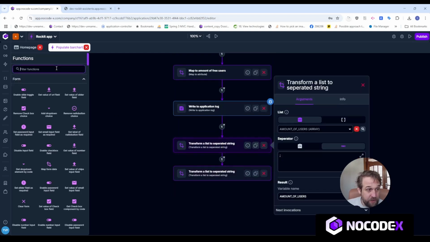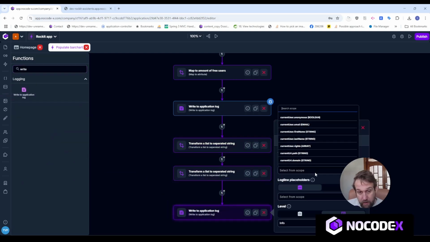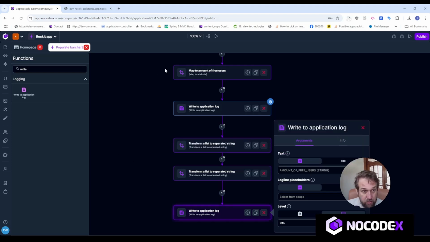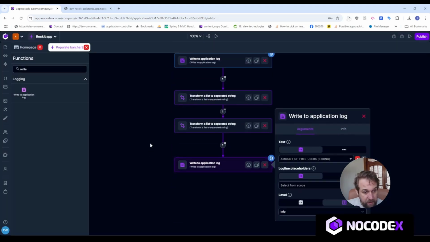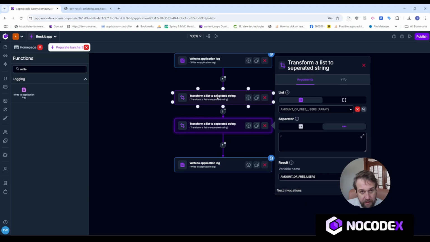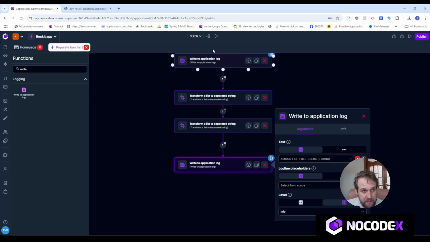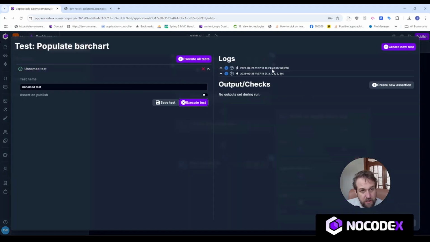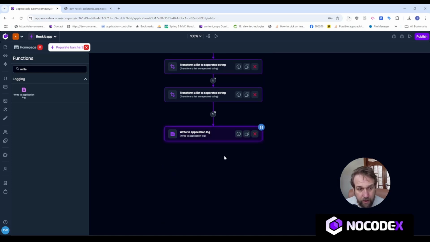So now let's check and see if that worked by writing another line in the application log. So let's execute this. And as you can see, it is empty at the moment. I'm just going to check if everything is okay. There it is, amount of free users like that. And let's try to execute this again. And now I have a semicolon separated string of values for the amount of free users and for the amount of users. So let's now add this to our bar chart.